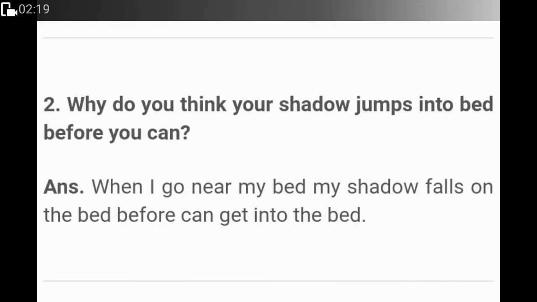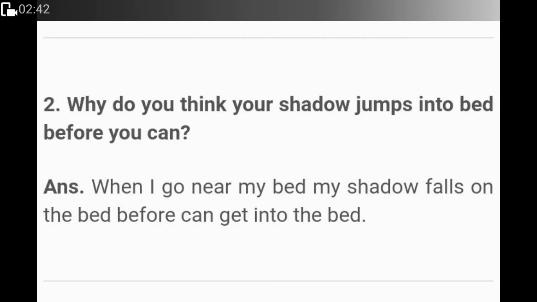Next question is, why do you think your shadow jumps into bed before you can? Now, usually shadows are formed in the opposite direction of the light. So if your light is on your back, then your shadow will be in front of you. And if the light is in front of you, your shadow will be on your back.